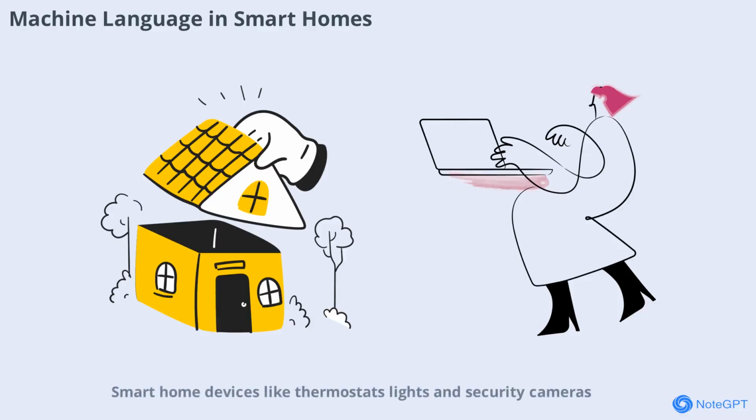Smart home devices like thermostats, lights, and security cameras use machine language to automate tasks and respond to user commands. Machine instructions enable these devices to operate efficiently and interact with other smart devices, creating a seamless and convenient living environment. By optimizing machine code, developers can improve the performance and reliability of smart home technology.